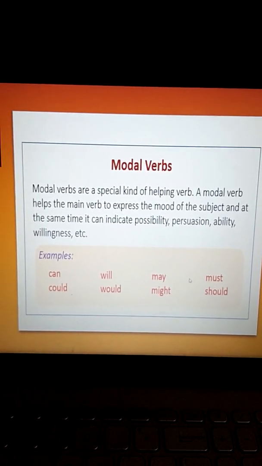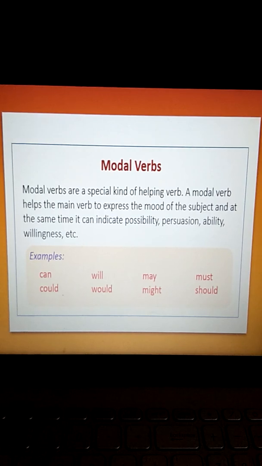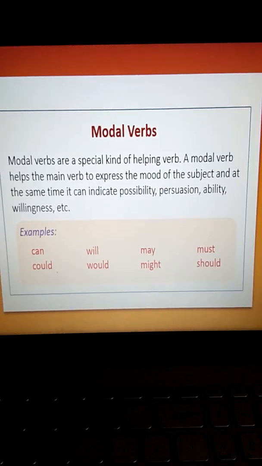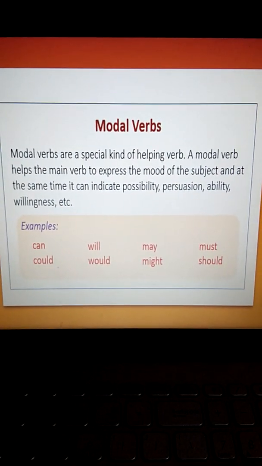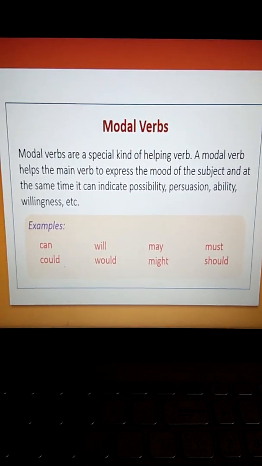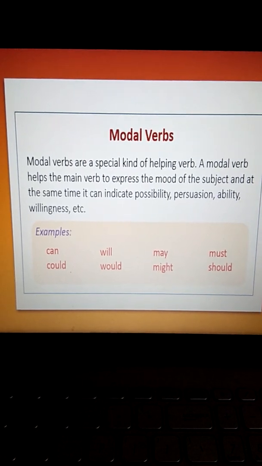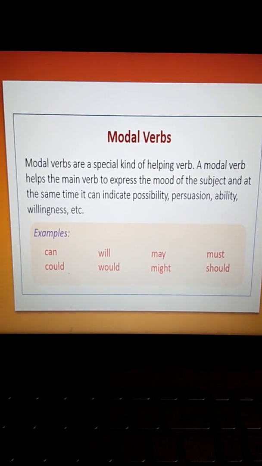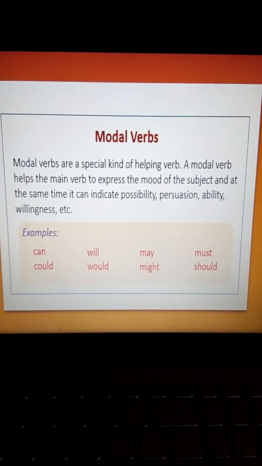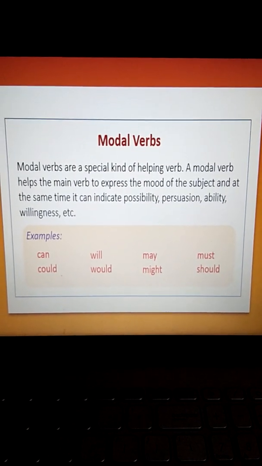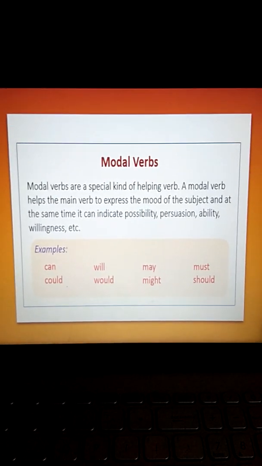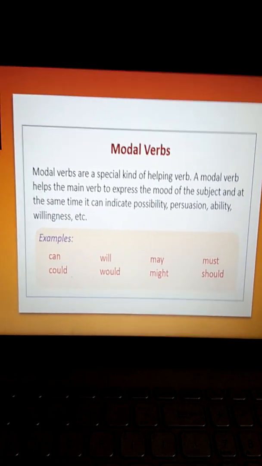Children, yesterday we have done helping verbs. Which are the helping verbs? The auxiliary verbs. And which auxiliary verbs we have done? Be. And what are the three forms of be? Is, am, and are. Then what was the next one? Do. And what were the forms of do verb? Do and does in the present tense, and in the past tense it was did. Then we had have, and what were the forms of have? Has and have in the present form, and had in the past form. So here modals are also a special kind of helping verb.